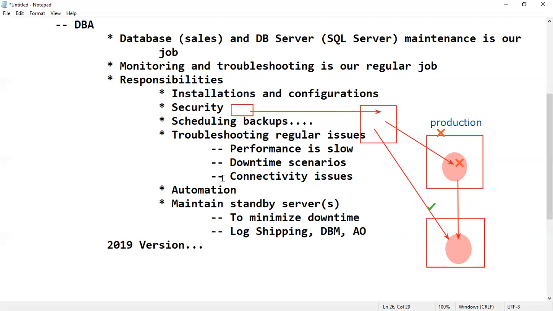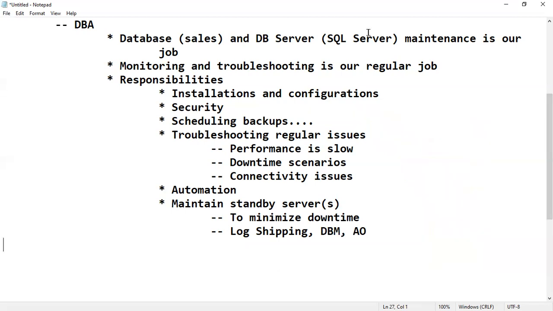These are various activities we have to understand. Our job is maintenance. We are maintaining standby servers, troubleshooting performance issues, and automating most of the tasks. Why? Because hundreds of databases are there, and manually we can't perform everything, so we automate. Those are our major responsibilities as a database administrator.